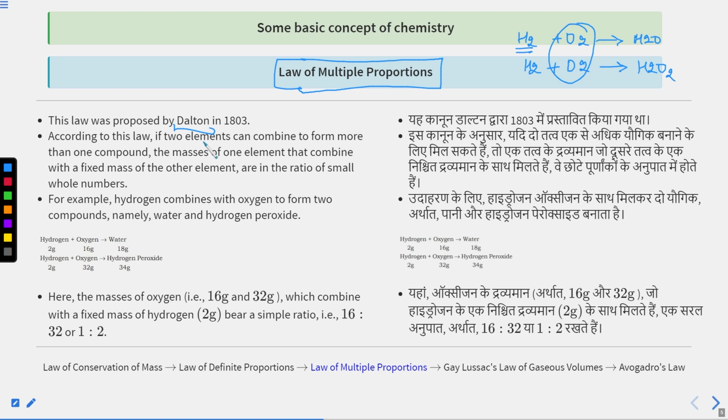According to this law, if two elements are combining to form more than one compound, the masses of one element that combine with a fixed mass of the other element are in the ratio of small whole numbers. For example, hydrogen is combining with oxygen to form two compounds, one is water and another is hydrogen peroxide. Water's formula is H2O and hydrogen peroxide's formula is H2O2.